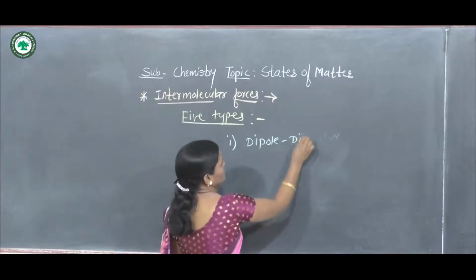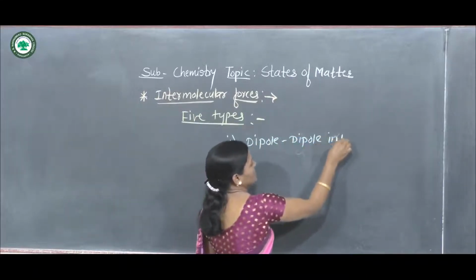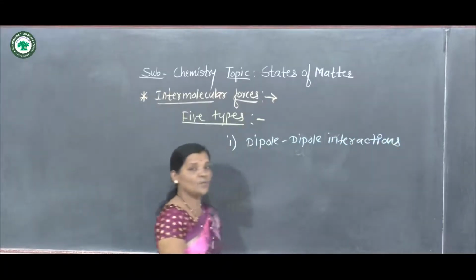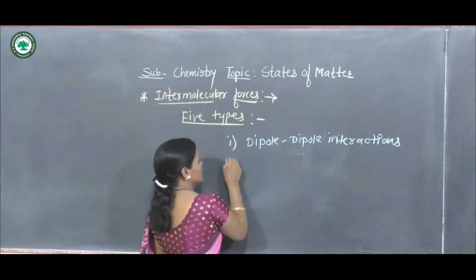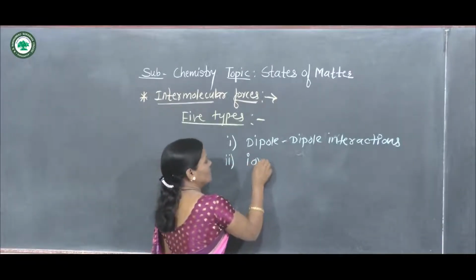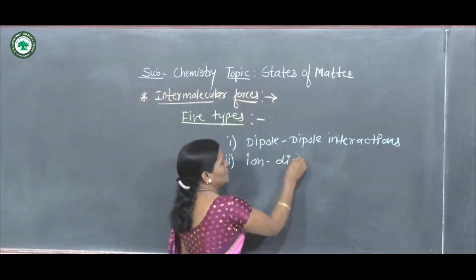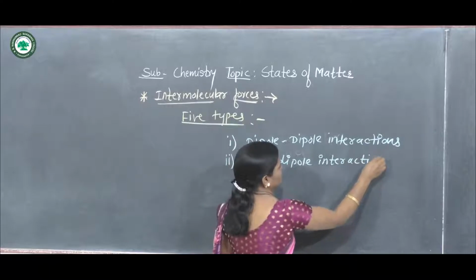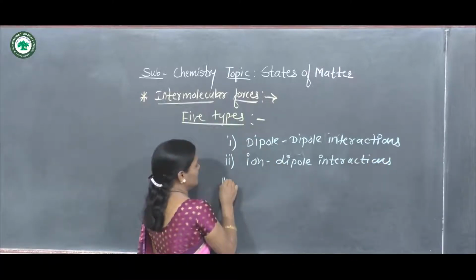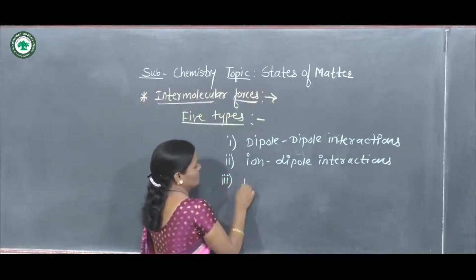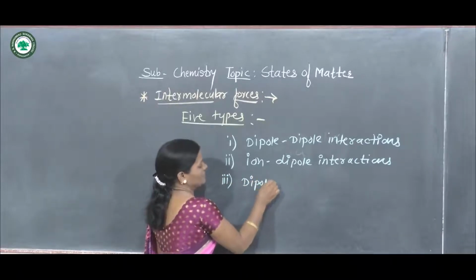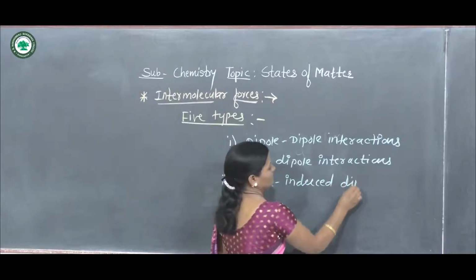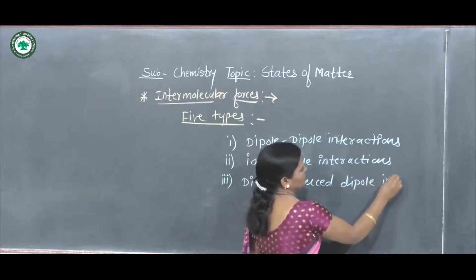Dipole-dipole interactions. Second type that we have to see, ion-dipole interactions. Third type that we have to see, dipole-induced dipole interactions.